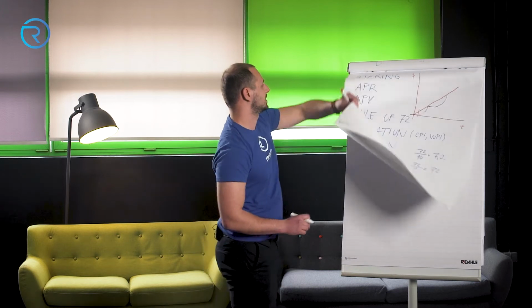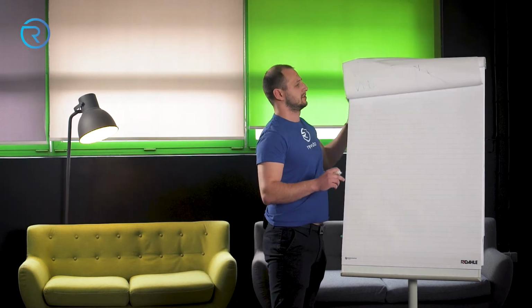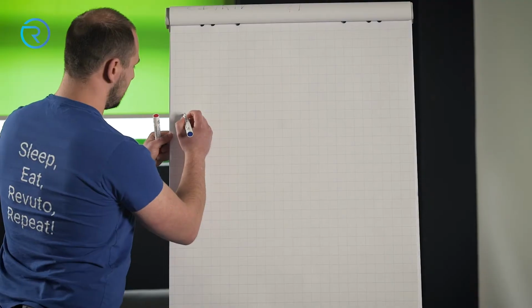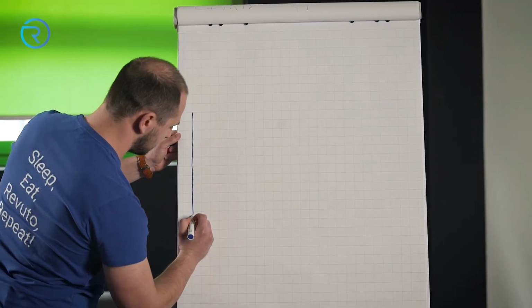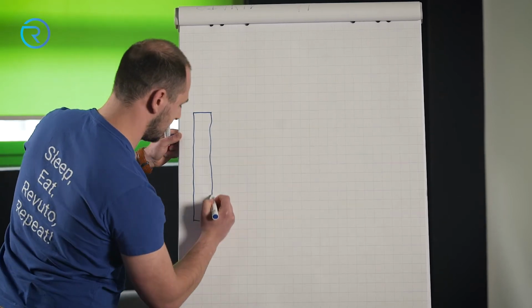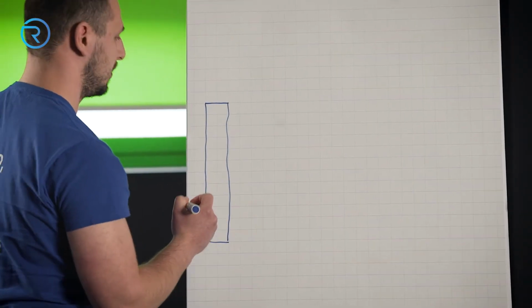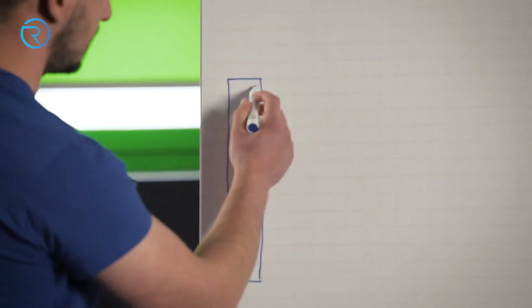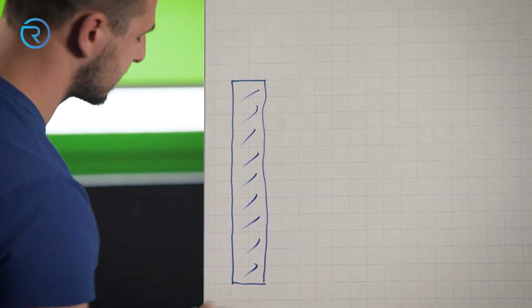I will turn this sheet to have an empty one. So this is the column that represents the current amount of, let's say, United States dollars. So this is all dollars.